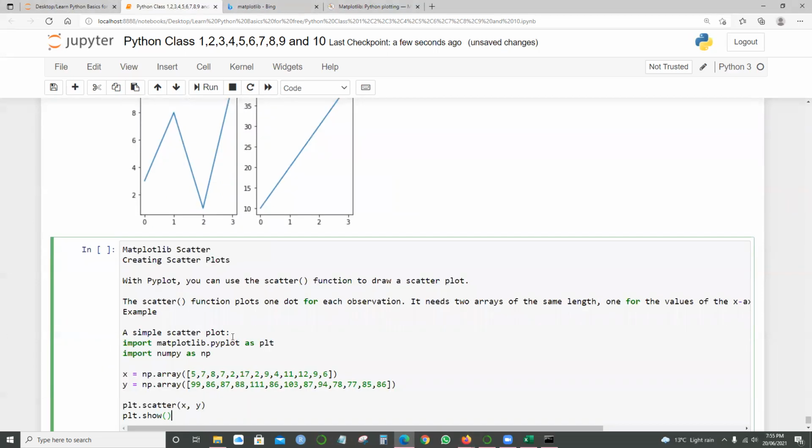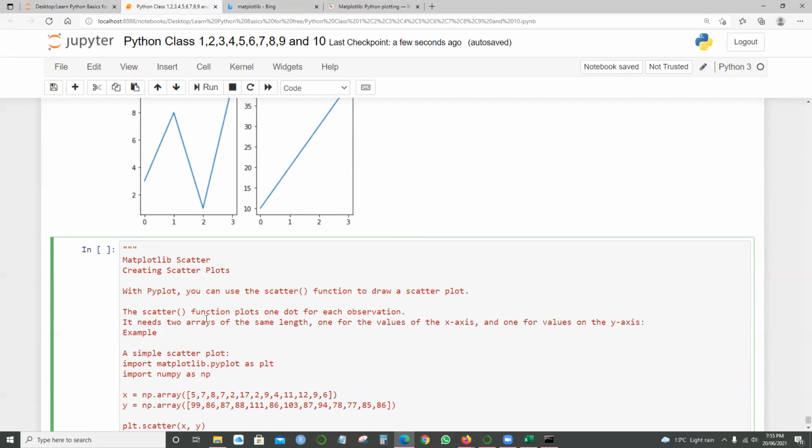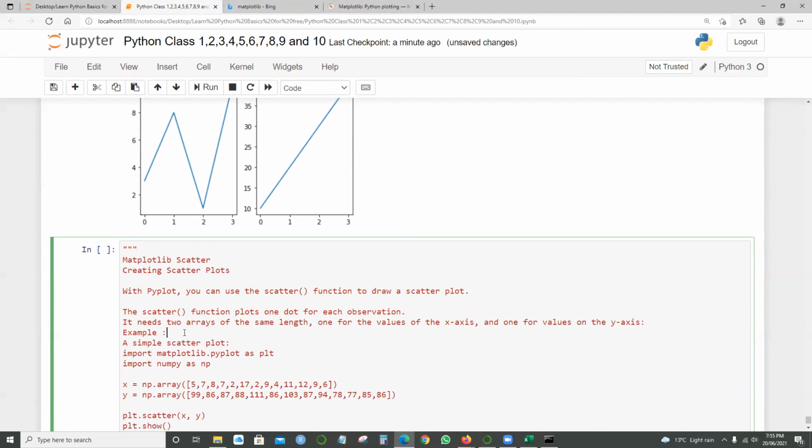So this time, you're using the same thing, but there's a function called the scatter function. Creating scatter plots with pyplot, you can use the scatter function to draw them. The scatter function plots one dot for each observation. It will show the dots in a scattered format. I will show you in the next few seconds.